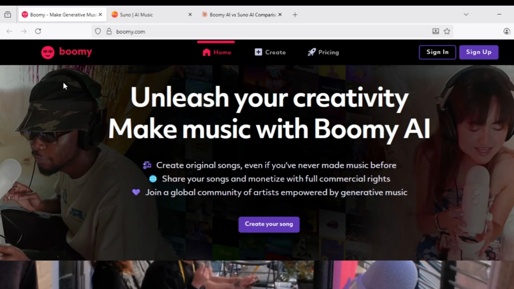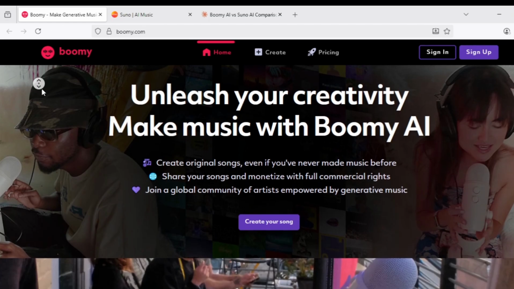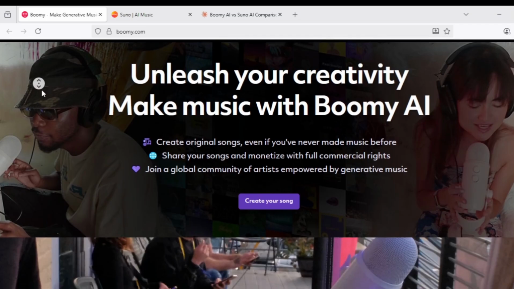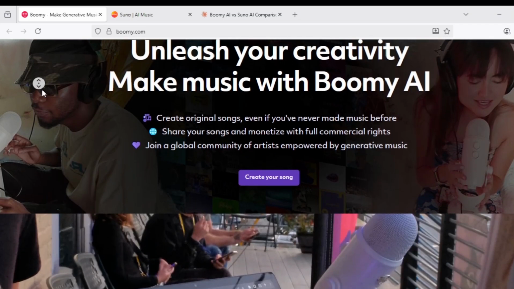Looking for the best AI music maker? Let's compare Boomy AI and Suno AI to see which one wins. Boomy is perfect if you're just starting out. It's super easy to use. Pick a music style, click a button, and boom, you've got a song in seconds. No music skills needed. It's designed for speed and simplicity.